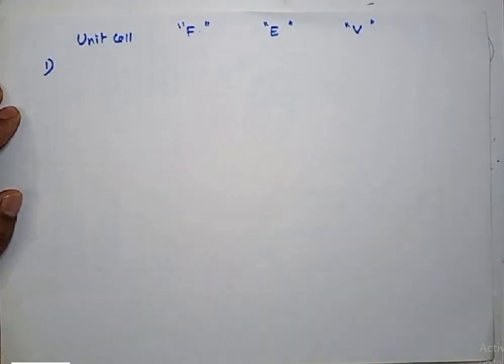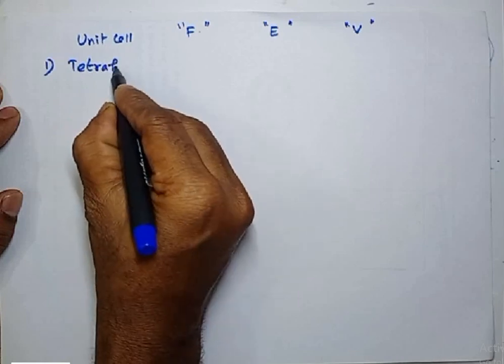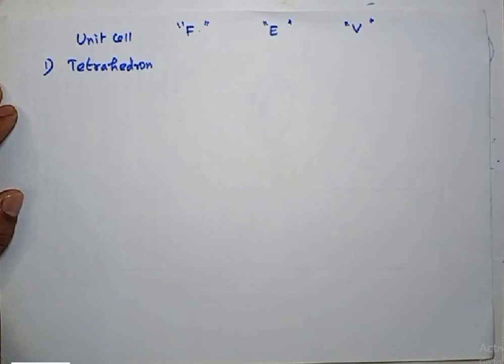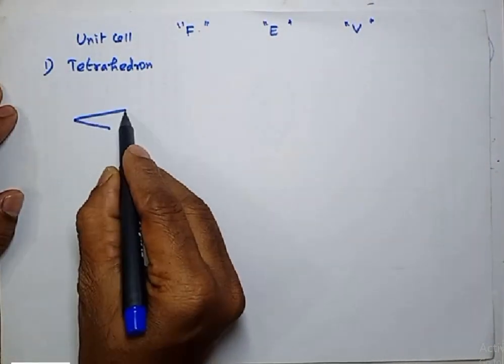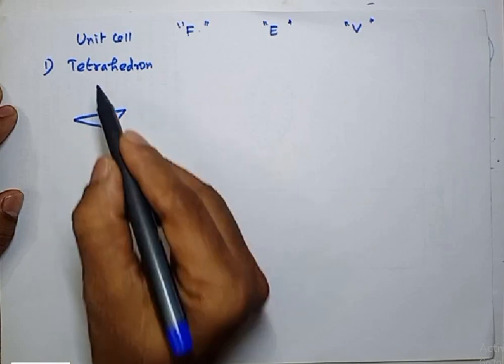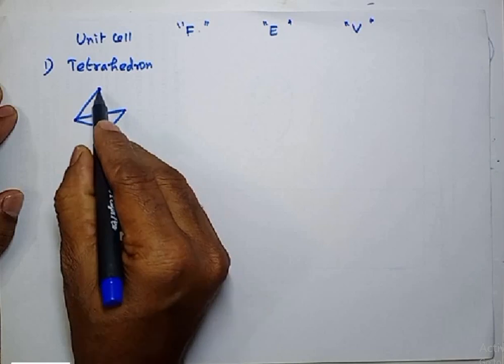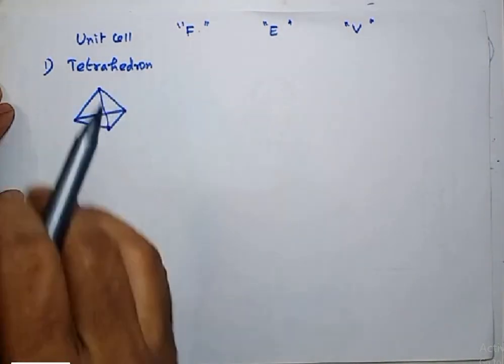Now first I'll take a tetrahedron. You know very well how a tetrahedron looks. Let me just draw and show you. Just draw a triangle, take a point at the top and connect this point with these corners. This is actually a tetrahedron.